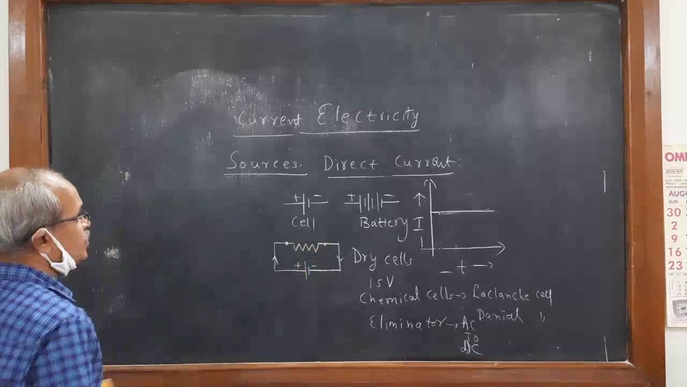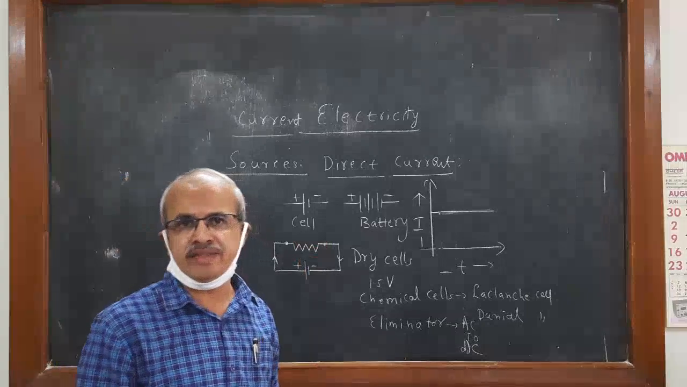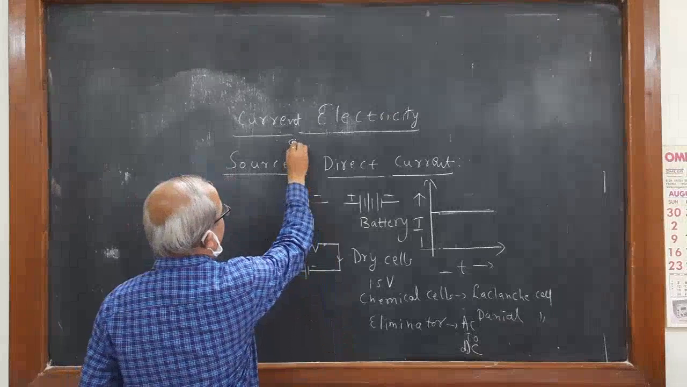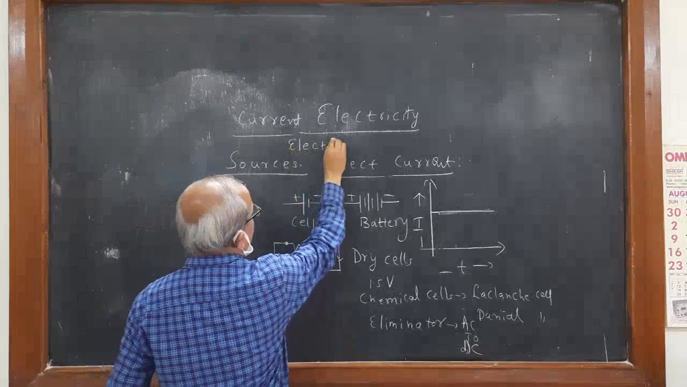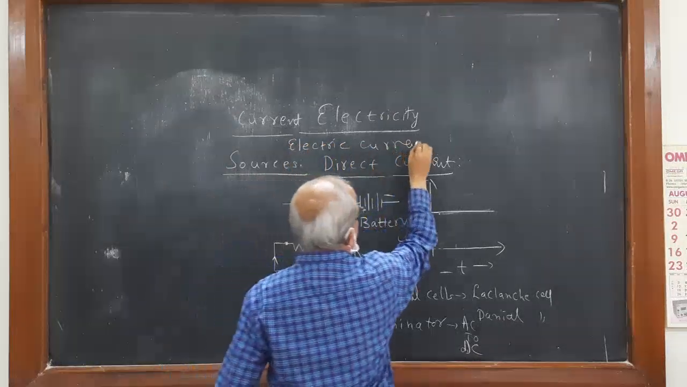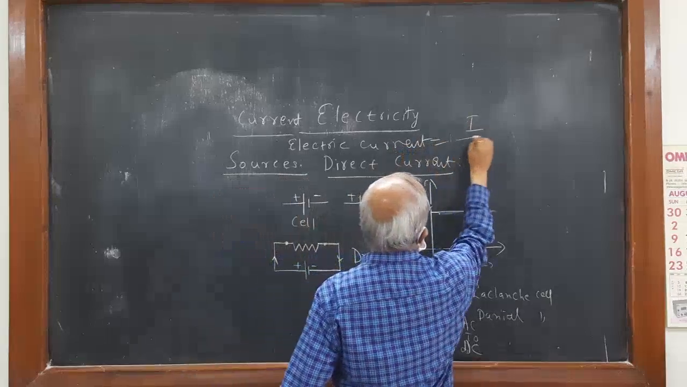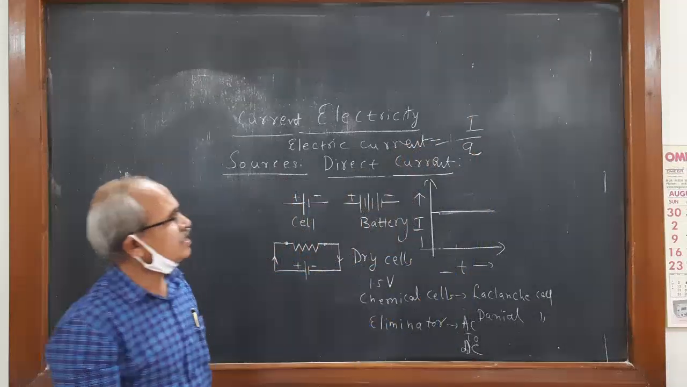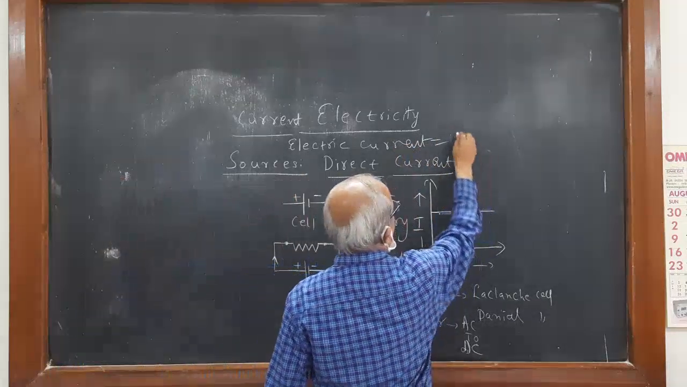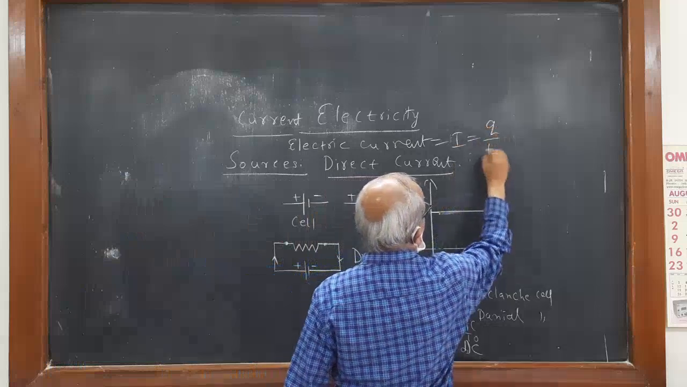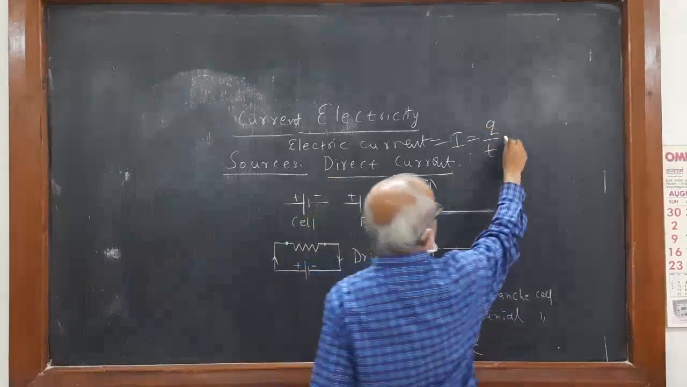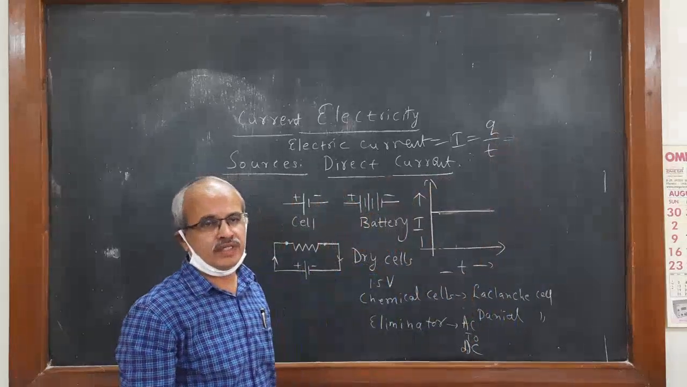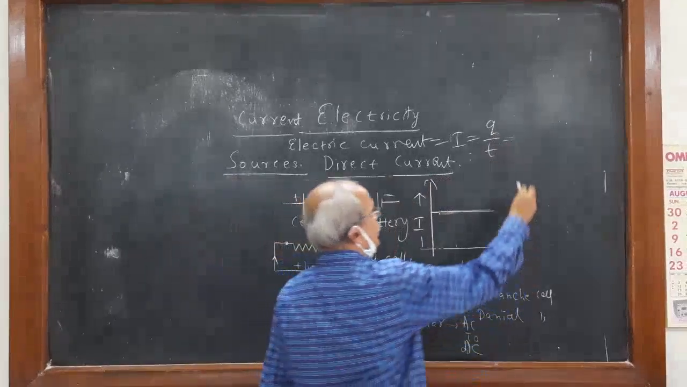So this is about direct current. I think you have now understood one source of current, called direct current, properly. Correct? What I told you first of all is the definition of electric current. Electric current is the rate of flow of charges across the cross section of the conductor. I is current. I is equal to Q divided by T. Q is charge, T is time.